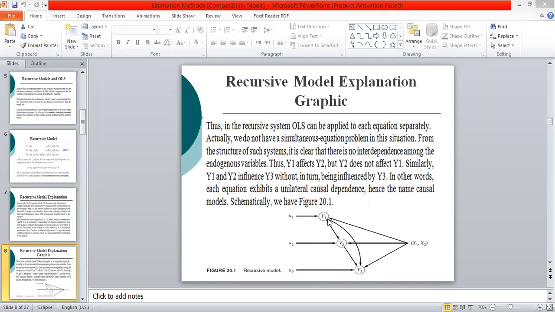In other words, each equation shows a unilateral or one-way causal dependence, hence the name causal model. Systematically, we have the figure.